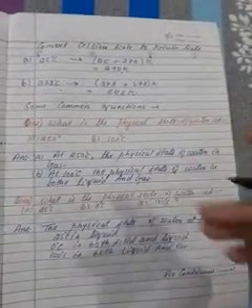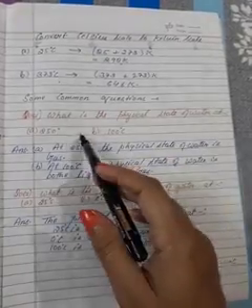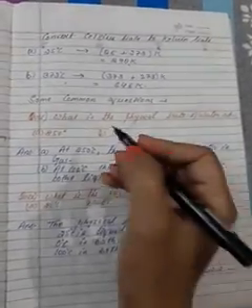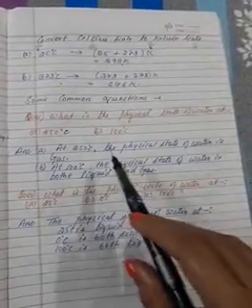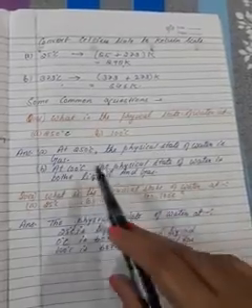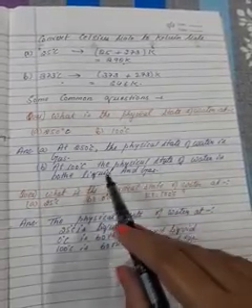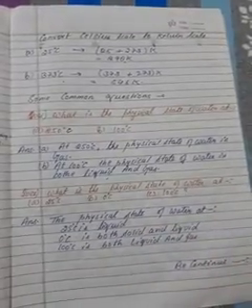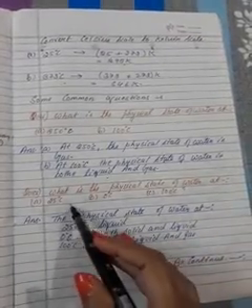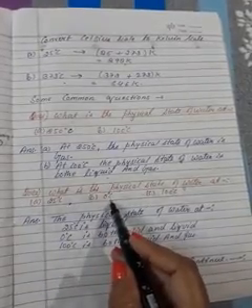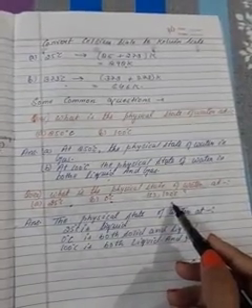Okay, some common questions which I have given here. What is the physical state of water at 250 and 100 degrees Celsius? At 250 degrees Celsius, the physical state of water is gas. Fine. At 100 degrees Celsius, the physical state of water is liquid and gas. The physical state of water at 25 degrees Celsius is liquid. At 0, it is solid and liquid both. At 100, it is liquid and also gas.